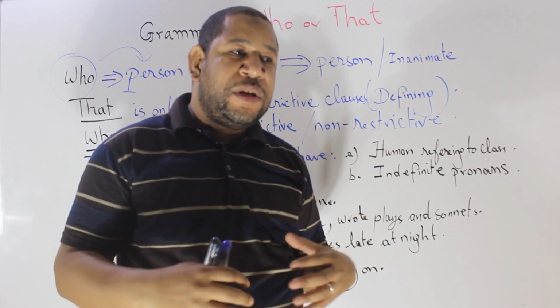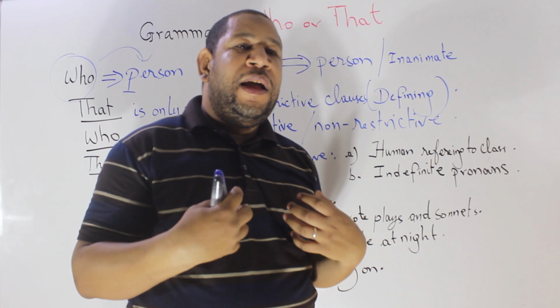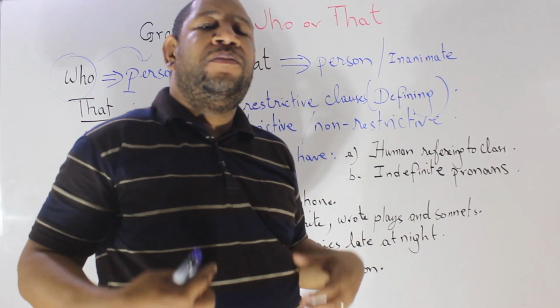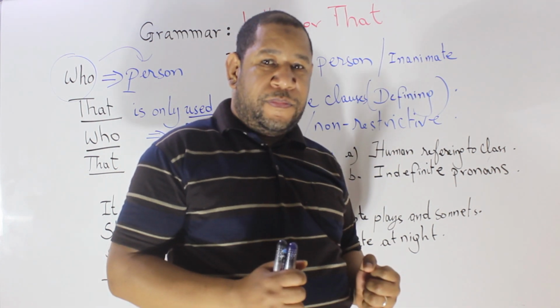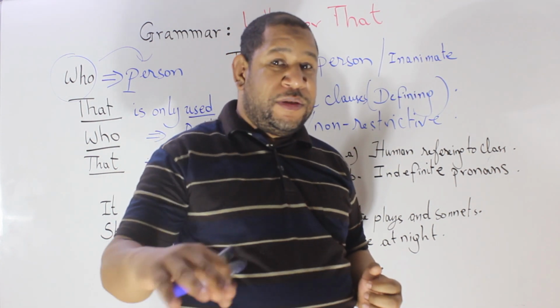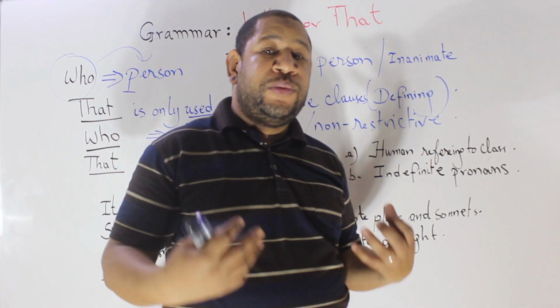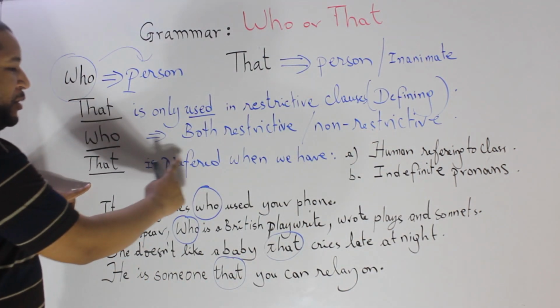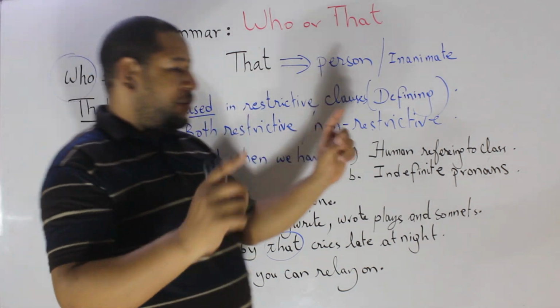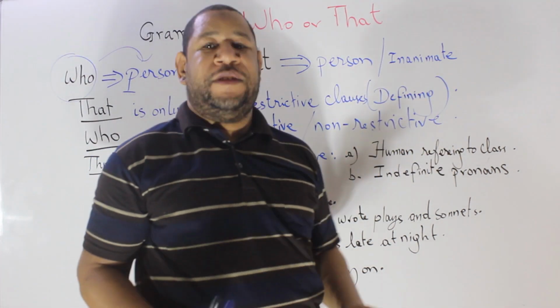Okay? Good. Now, we prefer who when we are speaking about a person and especially we want to be more polite about the person. We can use who. Okay? But there are certain circumstances in which we can use that. Like, that is preferred when we have a human referring to a class.